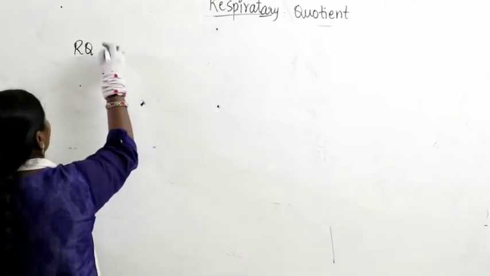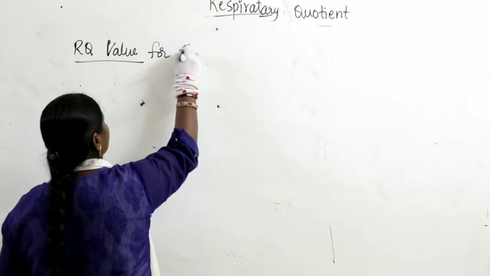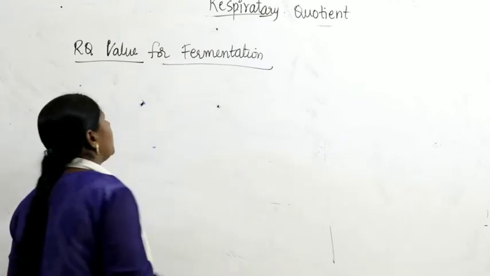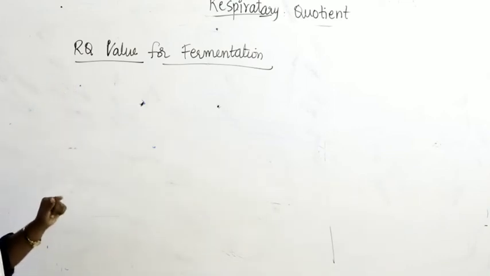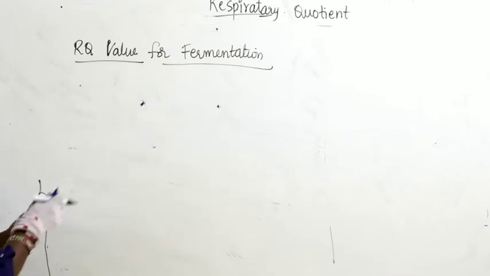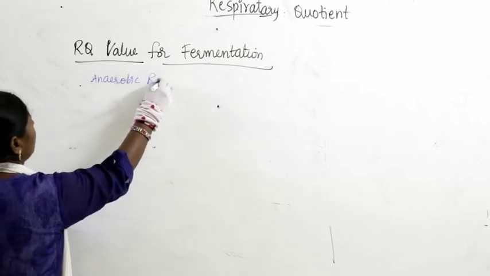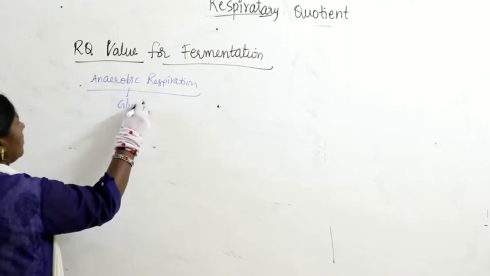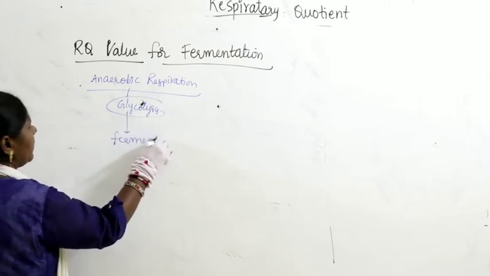Let us take the RQ value for fermentation. Fermentation occurs in anaerobic respiration, so it's a type of anaerobic respiration. In anaerobic respiration, glycolysis takes place, but after glycolysis what occurs is called fermentation.